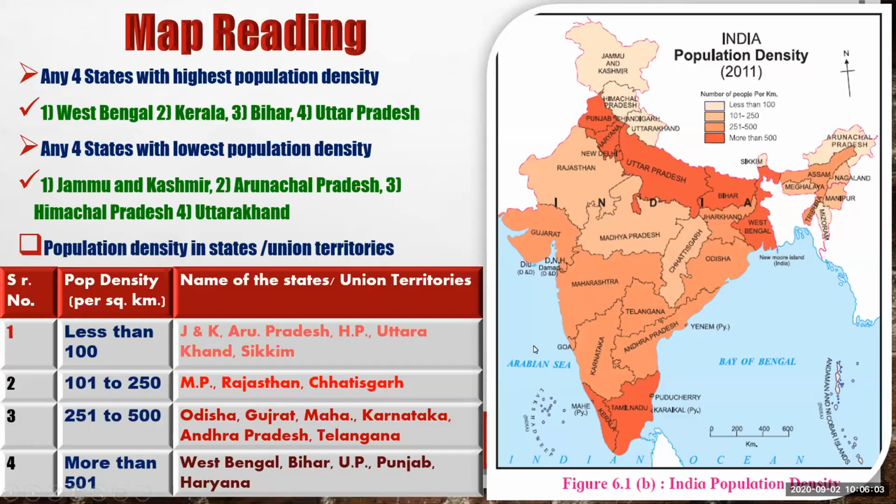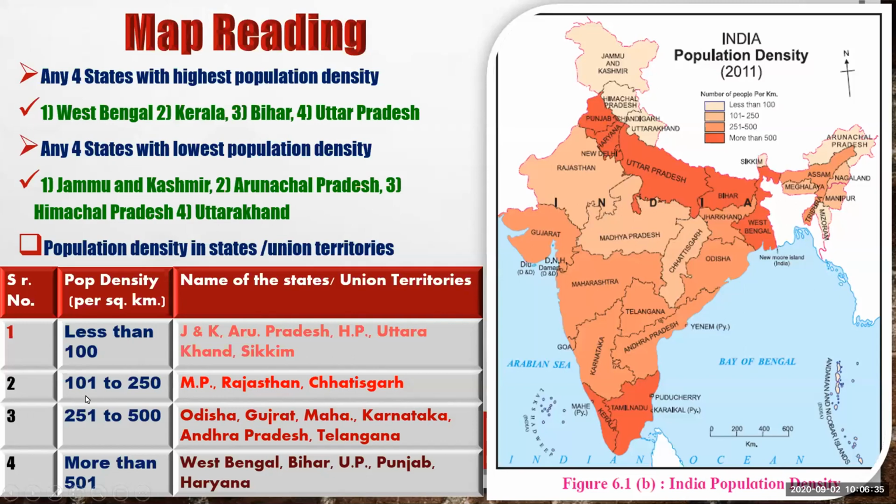Now we'll summarize this topic. As per this legend, one table is given here showing the names of the states or union territories according to the density of population. We'll revise this. Less than 100 persons per square kilometer are living in Jammu and Kashmir, Arunachal Pradesh, Himachal Pradesh, Uttarakhand and Sikkim.